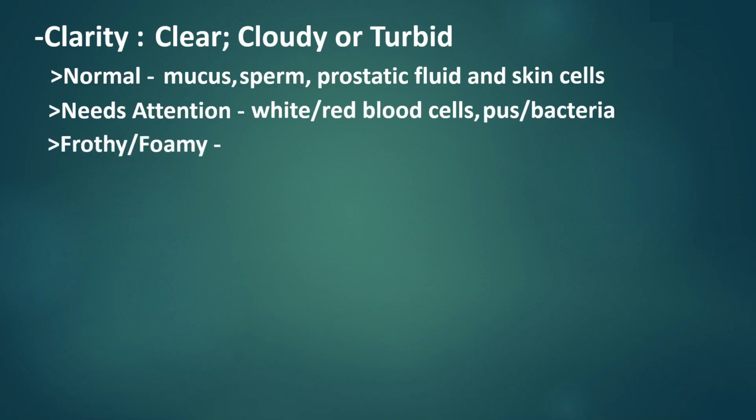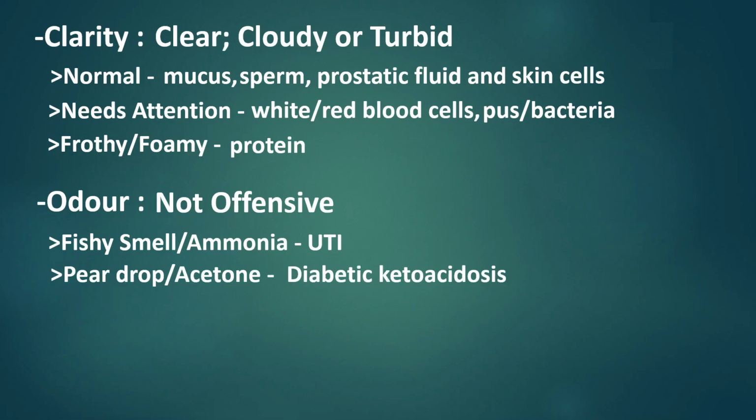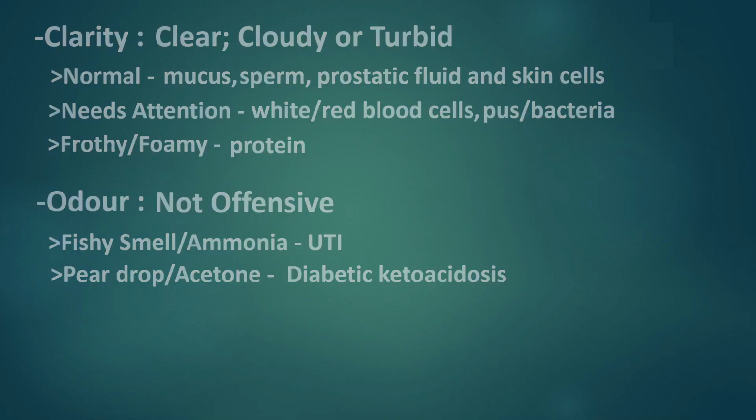Frothy or foamy indicates presence of protein in the urine. This happens if there is a problem with your kidneys, as protein can leak into your urine. Odor should be not offensive. Fishy smell or ammonia-like is an indicative for urinary tract infection. Pear drop or acetone-like smell is an indication for diabetic ketoacidosis, a serious complication of diabetes that occurs when your body produces high levels of blood acids called ketones.